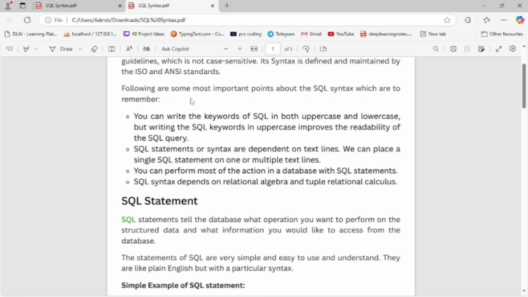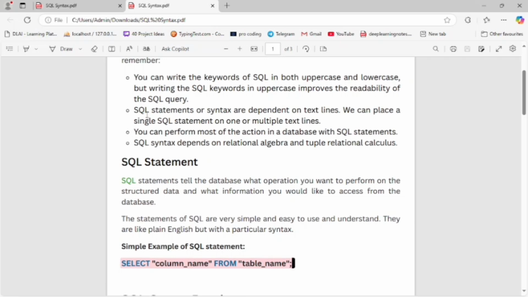Now how to write code and queries in our database. Let's study it. You can write SQL keywords in both uppercase and lowercase, but writing SQL keywords in uppercase improves the readability of the SQL query.